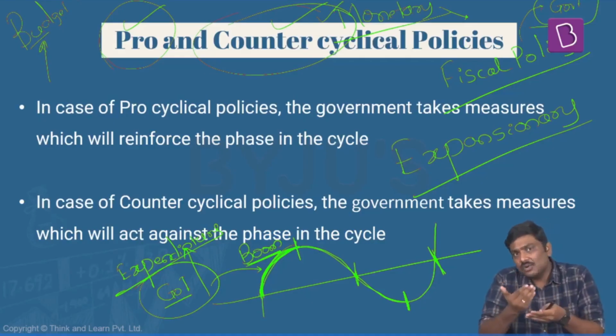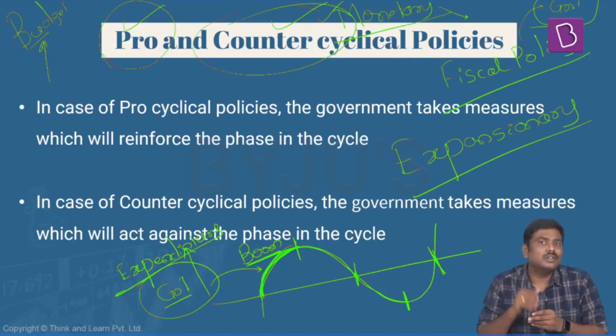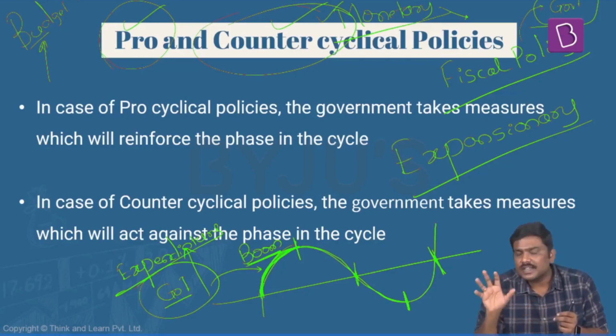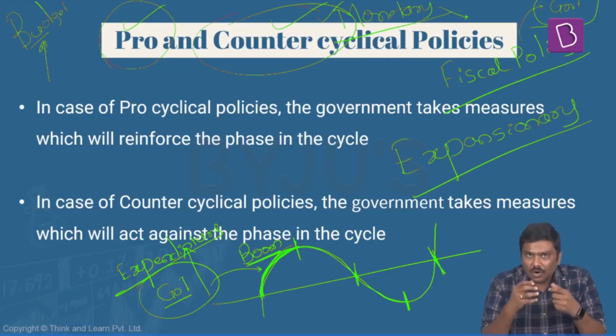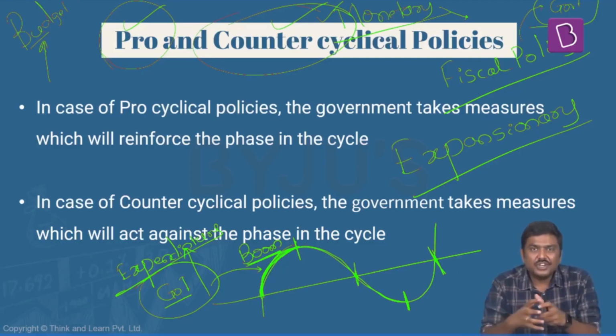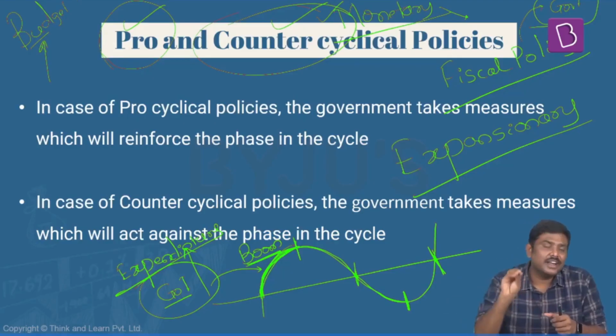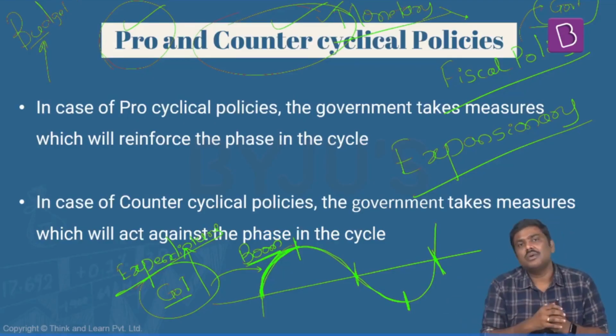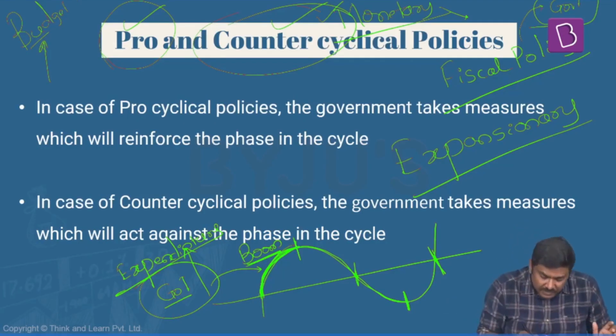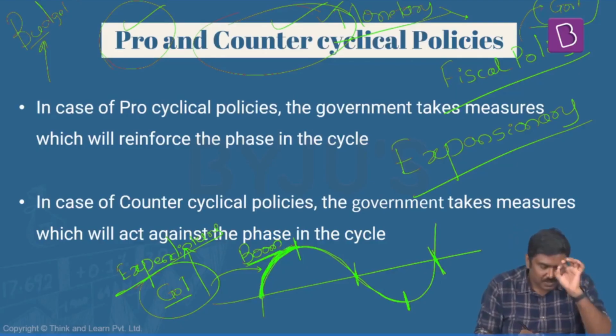Whereas if I look at the opposite side of it, this is called a contractionary fiscal policy. And whenever I say contractionary fiscal policy, government's expenditure will start shrinking like this. Government will spend lesser and lesser. That is the idea of a contractionary fiscal policy. So understand this. Within this particular business cycle, I'm taking one stage. That stage is nothing but boom.